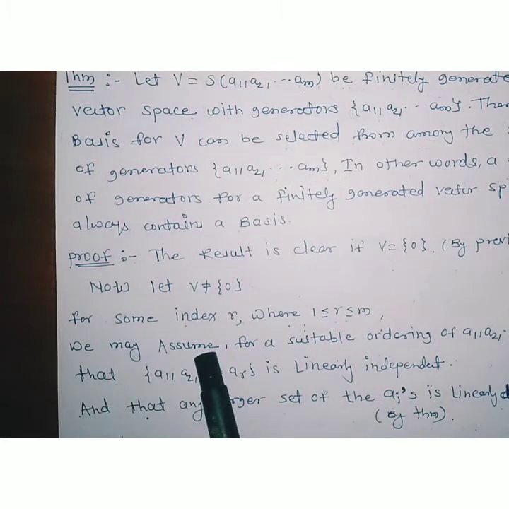Then we assume, for a suitable ordering of a1, a2, ..., am, that a1, a2, ..., ar is linearly independent.